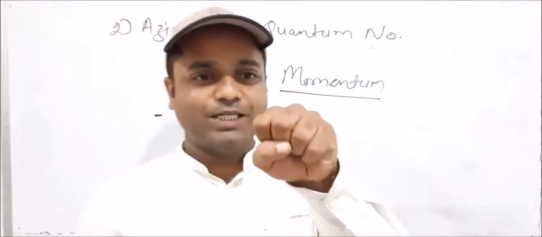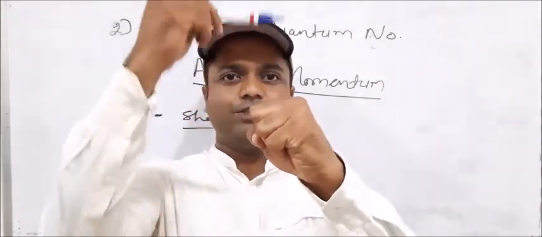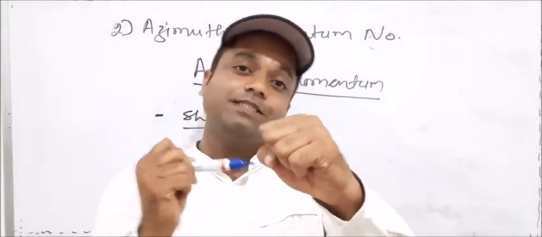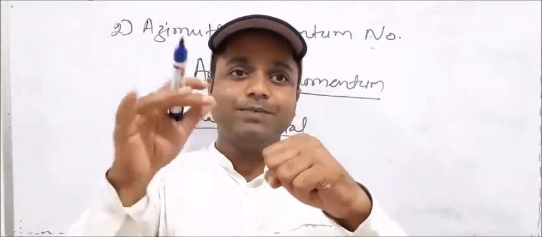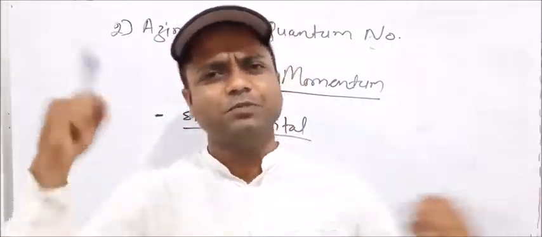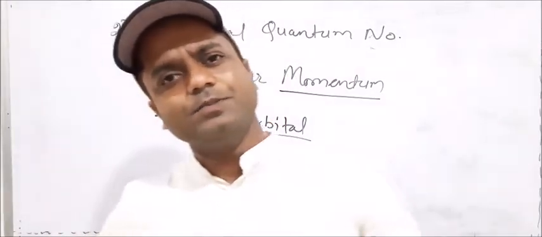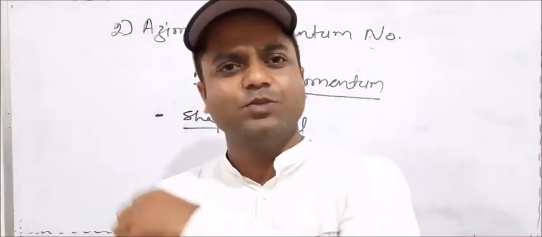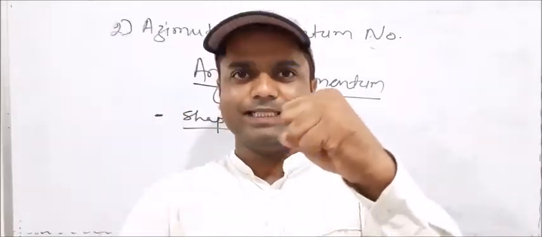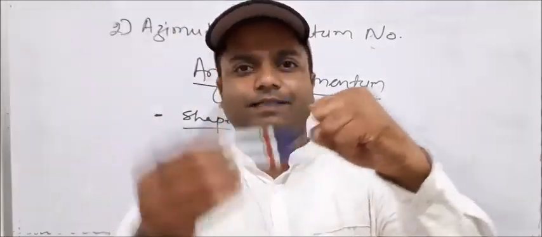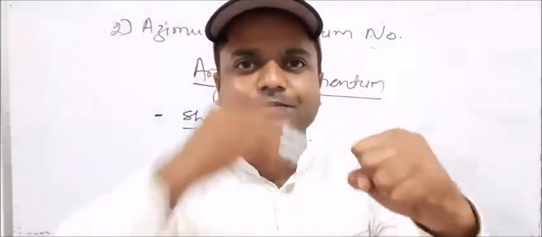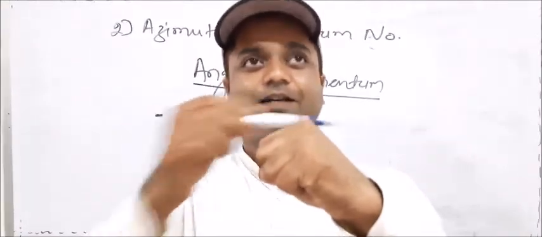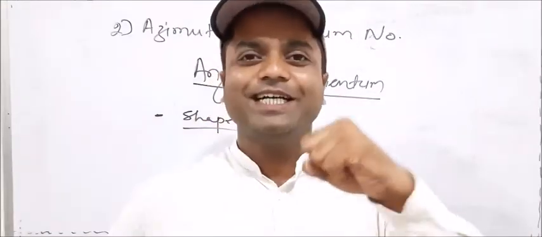Suppose this is the nucleus and one electron is moving like that, and another electron is in the same energy level, with the same speed of moving. He is also moving at the same speed, but one moves like that and another moves like that, so it gets turned.